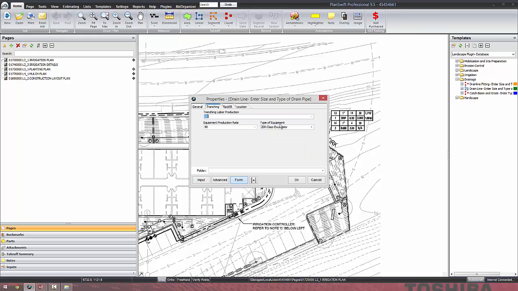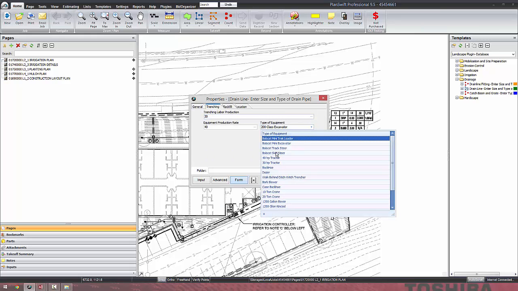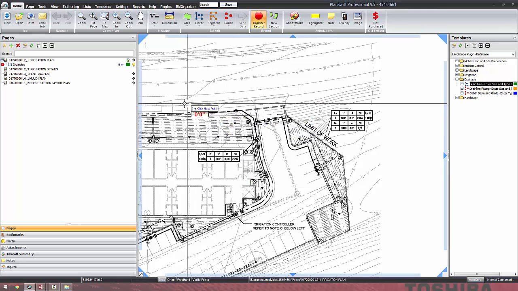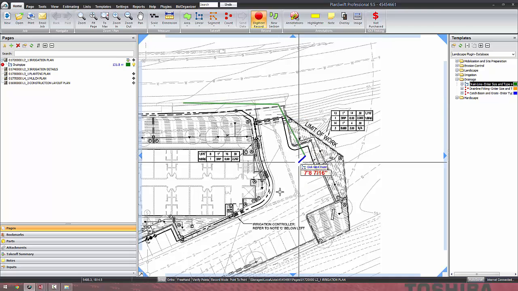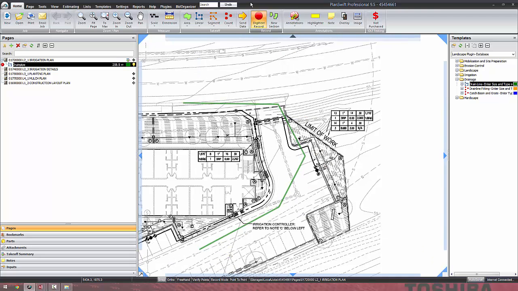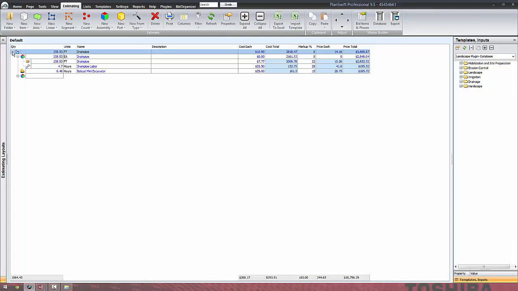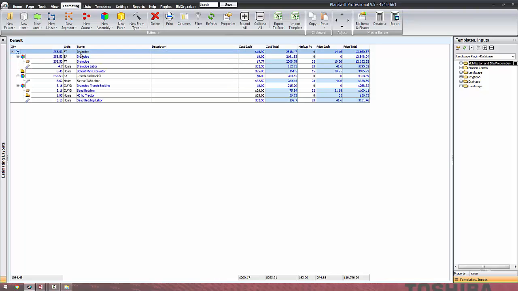I'm going to go ahead and select a piece of equipment to put that in with, and we'll leave it sand and 40 horsepower to build that up. So now when I put in drain line, it's calculating all the above, but it's using the prices that came from the Access database and from your PlanSwift links. Let's look at it real quick and then we'll backtrack. I might have lost a couple of you on that one.